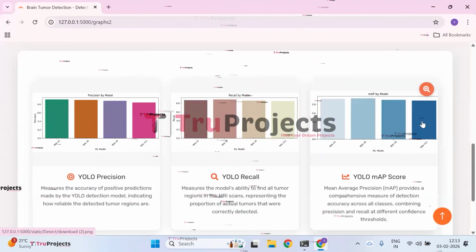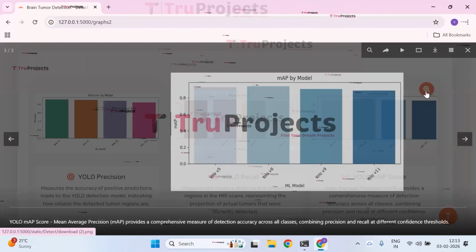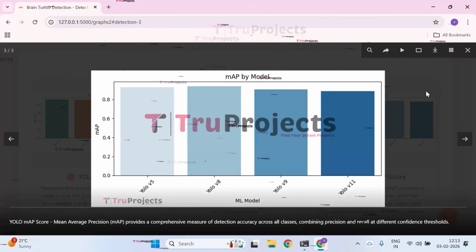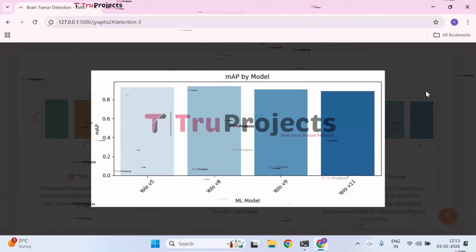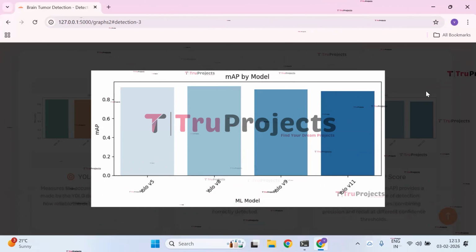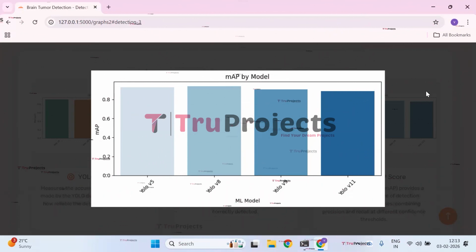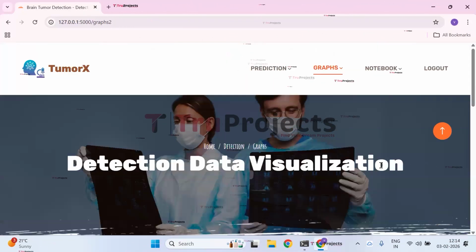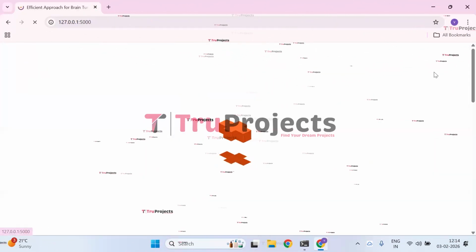And next we have the YOLO mAP score graph. The bar chart compares the mean average precision of different YOLO models. YOLO V8 achieves the highest overall detection performance, followed by YOLO V5 and YOLO V9, while YOLO V11 shows the lowest mAP among the models. And next, click on Logout.